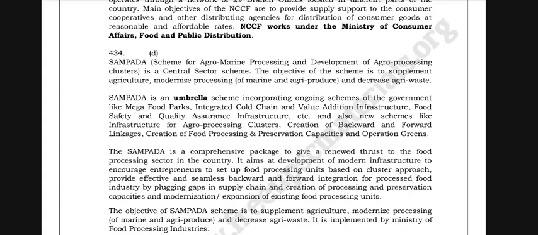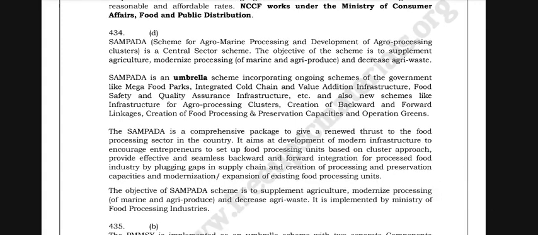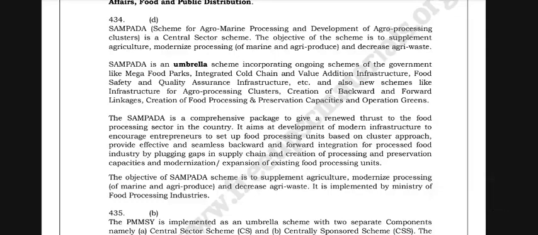Sampada is an umbrella scheme incorporating ongoing schemes of the government like mega food parks, integrated cold chain and value addition infrastructure, food safety and quality assurance infrastructure, etc. And also new schemes like infrastructure for agro-processing clusters, creation of backward and forward linkages, creation of food processing and preservation capacities, and operation greens. This Sampada is a comprehensive package to give a renewed thrust to the food processing sector in the country.